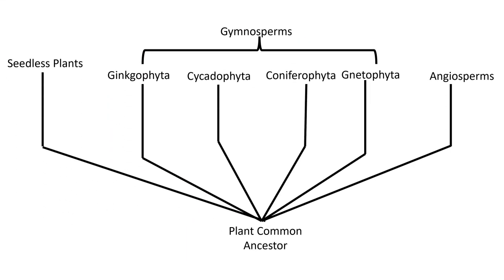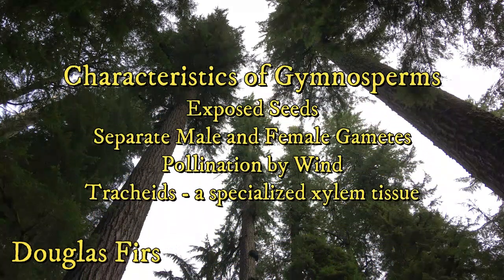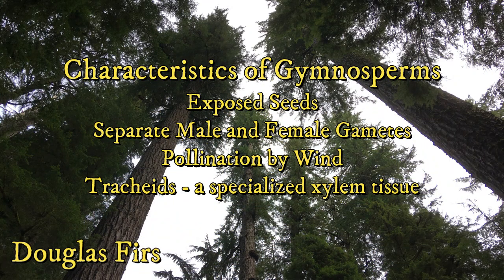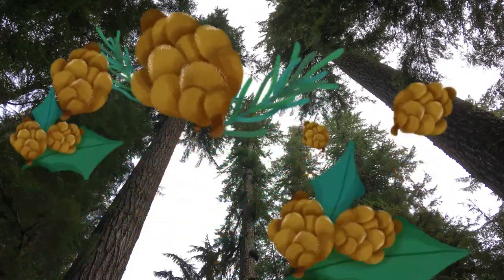Gymnosperms are not monophyletic, meaning they don't share the same single common ancestor. There are actually four major groups of gymnosperms, but more fossil and DNA evidence is needed to observe the relationship between each group. However, they are grouped together because of the following characteristics. Seeds are exposed to the air. They have separate male and female gametes. They are pollinated by wind. And they have tracheids, a specialized xylem tissue that transports water and nutrients up the plant.